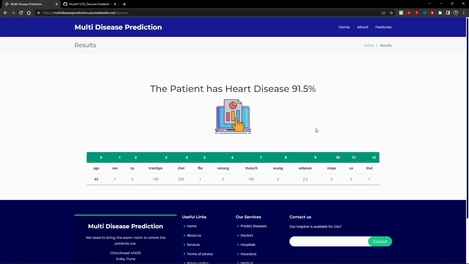When I have entered the Excel sheet, it predicts that the patient has heart disease with an accuracy of 91.5%. So using our app, you can go and check yourself with the doctors, and here's the data that it has predicted on, and it shows the Excel file as well.